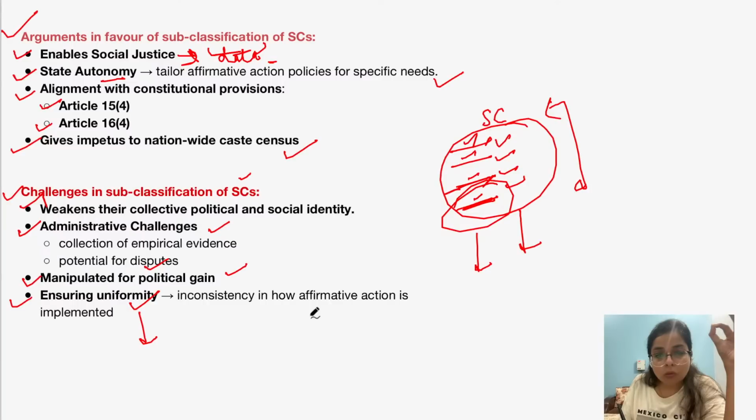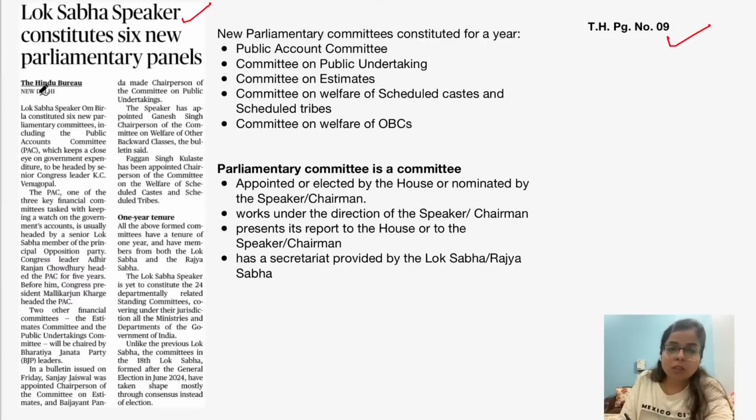The first article for today's discussion is inspired by this news article, which appeared on page number 9 of The Hindu. Now, this news article says that the Lok Sabha Speaker has constituted 6 new parliamentary committees. These committees are Public Accounts Committee, Committee on Public Undertakings, Committee on Estimates, the major financial committees, and Committee on Welfare of Scheduled Caste, Scheduled Tribe, and Committee on Welfare of Other Backward Classes. So, these are certain parliamentary committees which have been constituted.